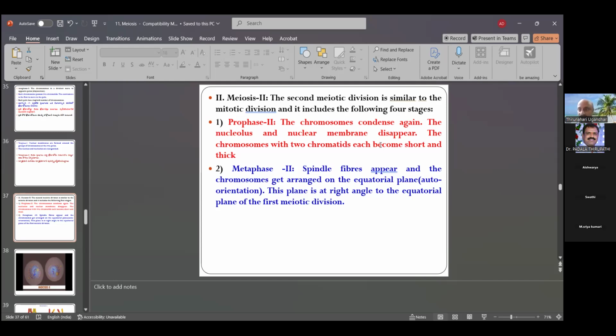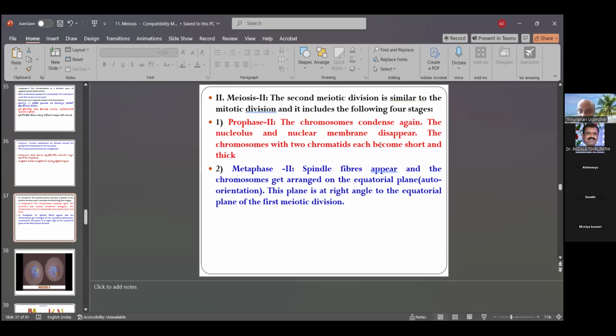Prophase 2 is similar to the mitotic division. It condenses again, the nucleolus and nuclear membrane disappear, and the chromosomes become short and thick, similar to mitotic division.